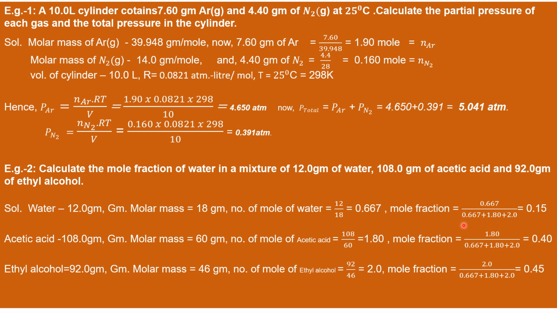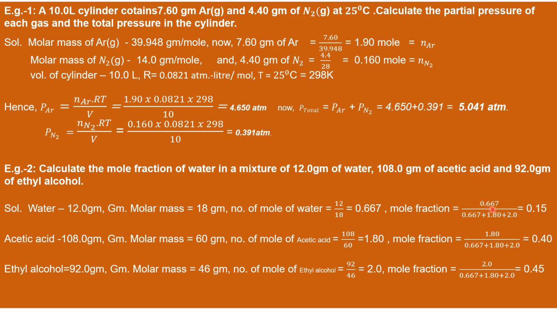That is P of water, P of acetic acid, P of ethyl alcohol. This is moles of water, moles of acetic acid, and moles of ethyl alcohol.